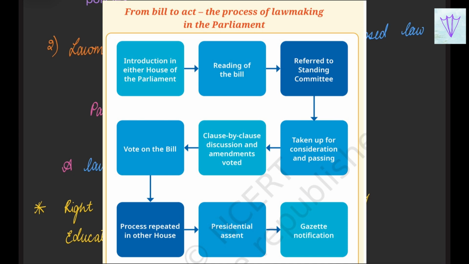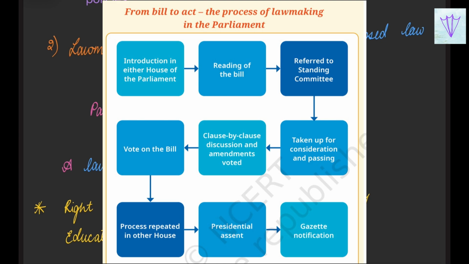Reading of the bill has its origins in the British Parliament. Many MPs were illiterate, so a clerk would read out the contents of the bill for the MPs. Now it is not like that. The MPs will read the bill even before the speeches or discussions take place, and then it is referred to the standing committee.